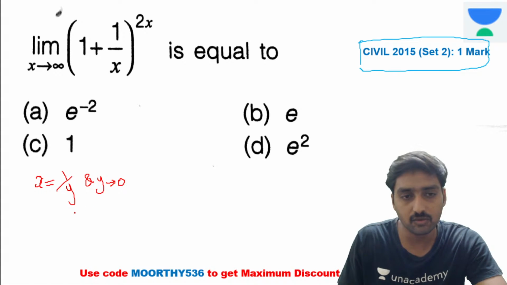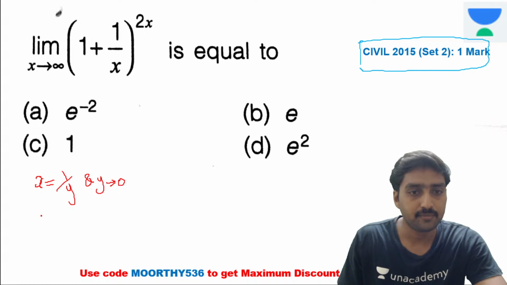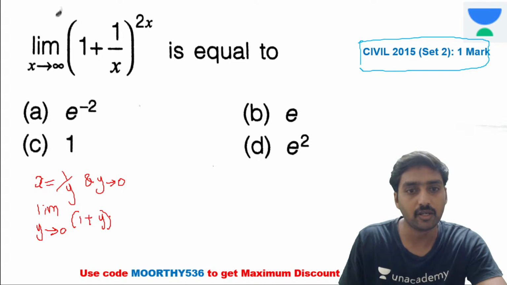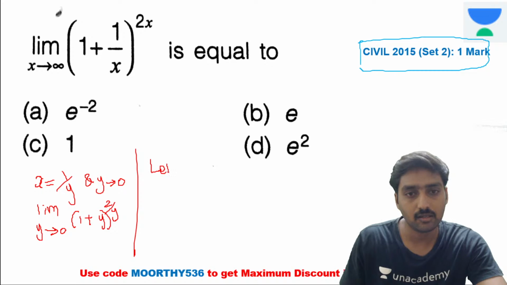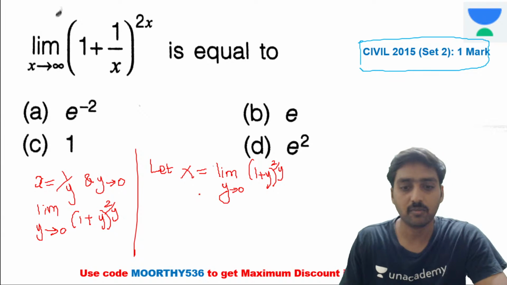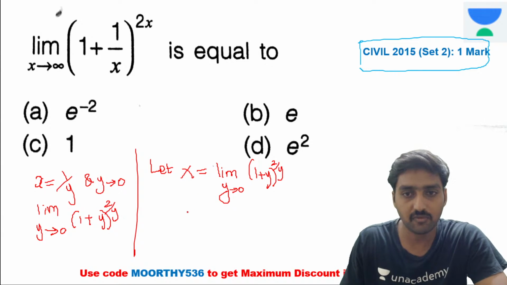So what we need to do here? Now, the limit, instead of x tends to infinity, it's y tends to 0. It's 1 plus 1 divided by y, and power 2 divided by y. It's a function. Let capital X is equal to limit y tends to 0, (1 plus y) power 2 divided by y. It's another example I am giving you.